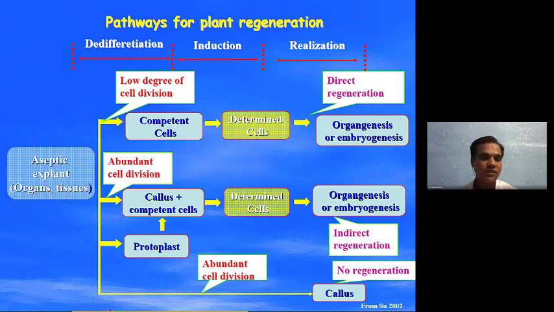Now if you are able to produce protoplast, we have to understand what protoplast is. Protoplast is a plant cell which is without the cell wall. We know that outside the plasma membrane, plant cells have a cell wall. If we remove that cell wall, the plant cell will not be so tough and rickety.